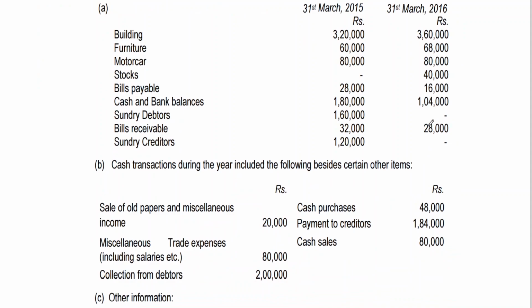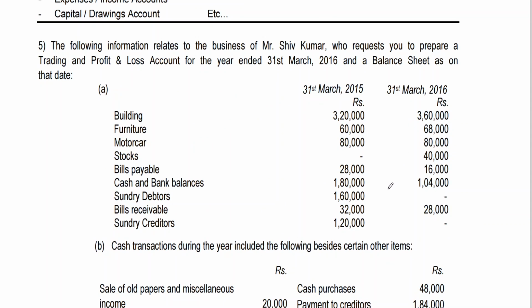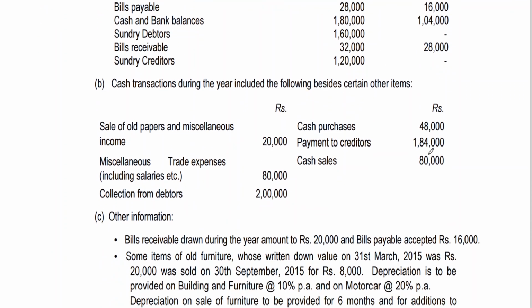If you open the cash and bank account, that also can be known to you. I've explained furniture, but nothing has been mentioned about the furniture addition. When you open the cash and bank account, you'll know it. Similarly, for motor car, there is no addition. So this 80 remains, which means depreciation is to be provided on these things.